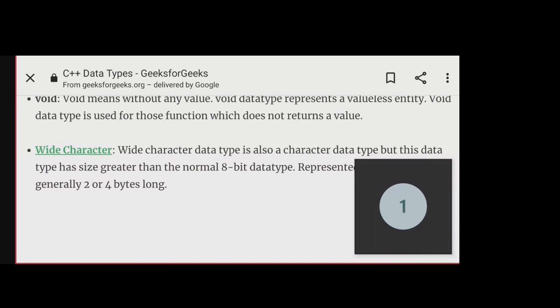The type void was introduced in C programming only. When do we use void? To specify the return type of a function. Do you remember the syntax we followed for a function? Function return type, function name, and within brackets, the argument list. Correct?